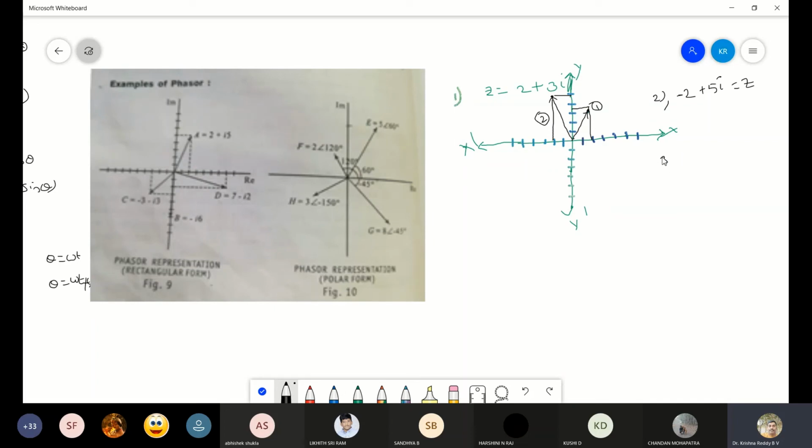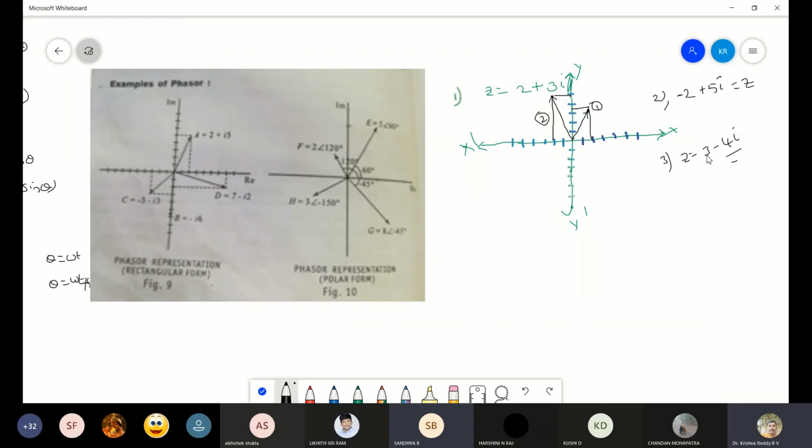I'll consider one more, the third one. So here Z equal to some 3 minus 4i. So in which quadrant will it come? Now the third one will come in which quadrant? Third quadrant? No, it will be the fourth quadrant.